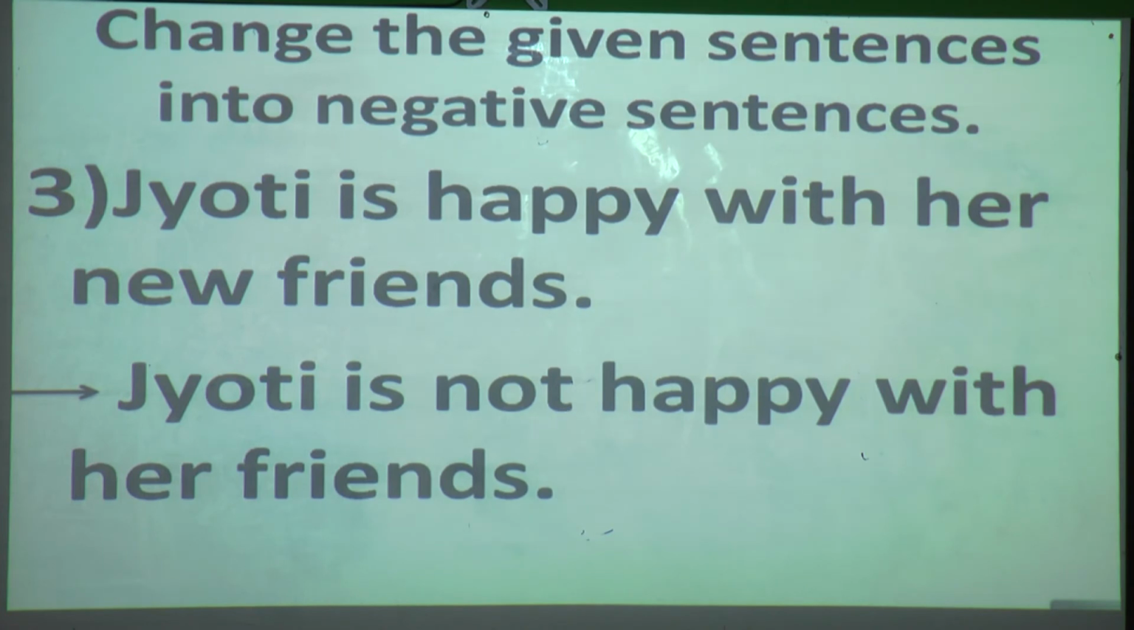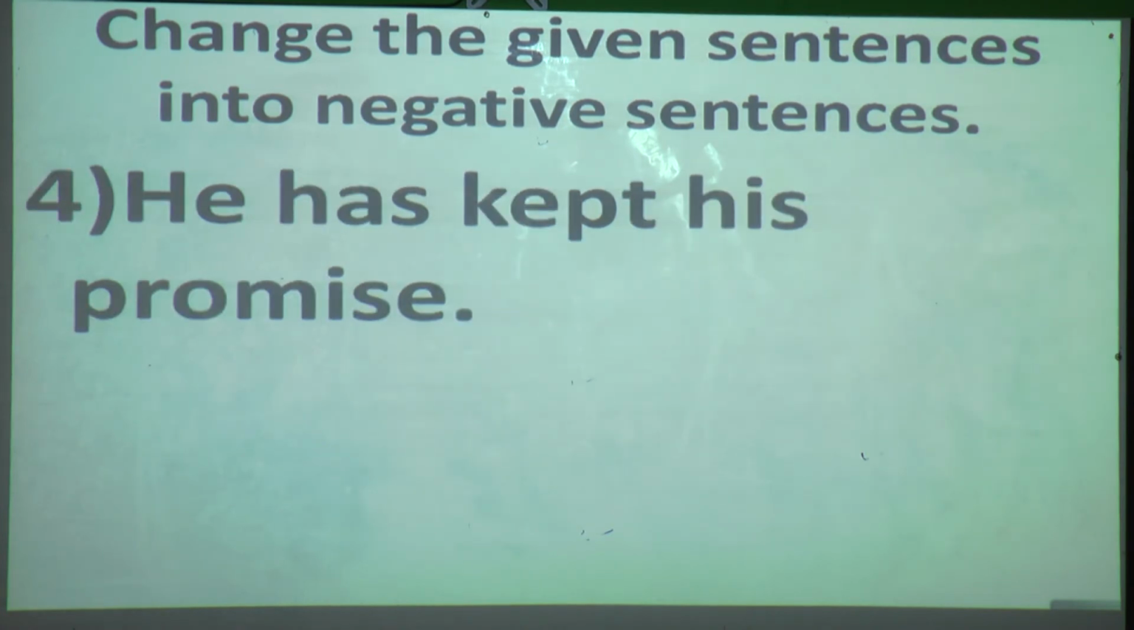Now we will move on to the fourth example. He has kept his promise. Yes, here also two verbs are there, that is, has kept. So where are we going to position it? In between the two verbs, after the first verb, that is after has. So what will be the answer? Come on, try. Yes, he has not kept his promise.